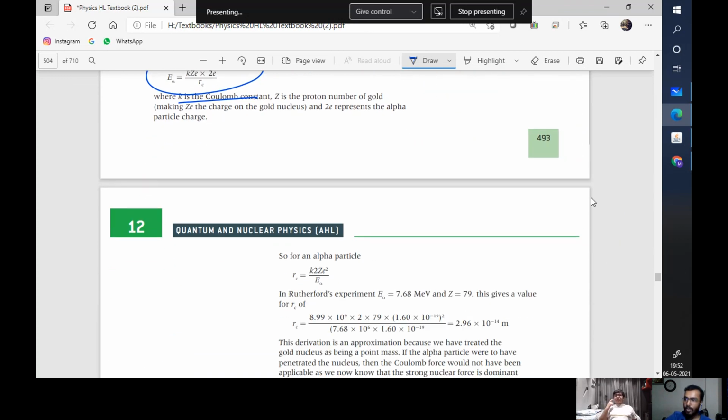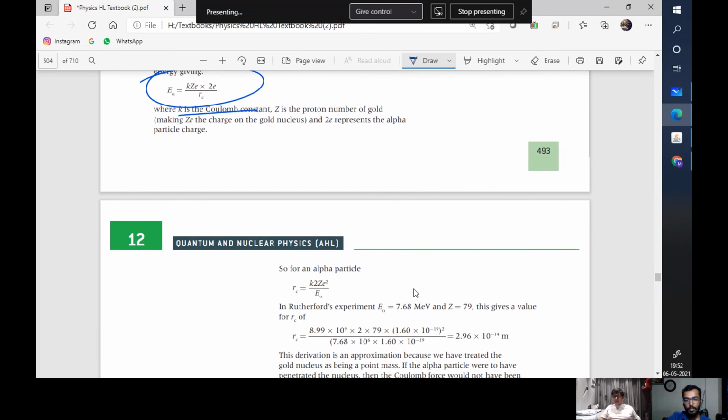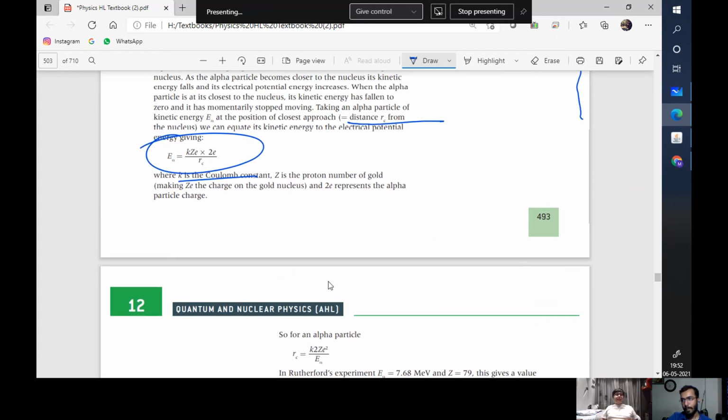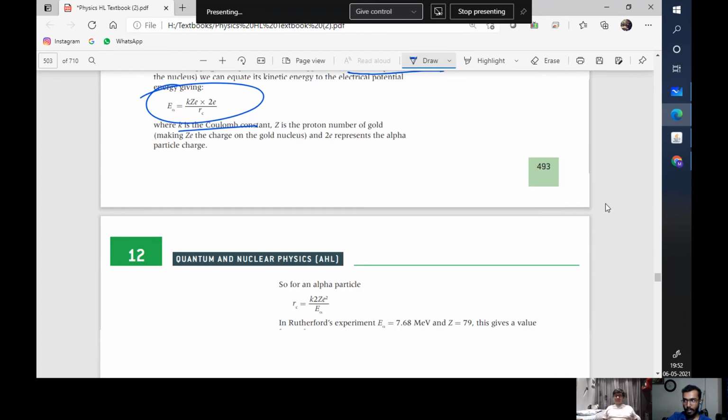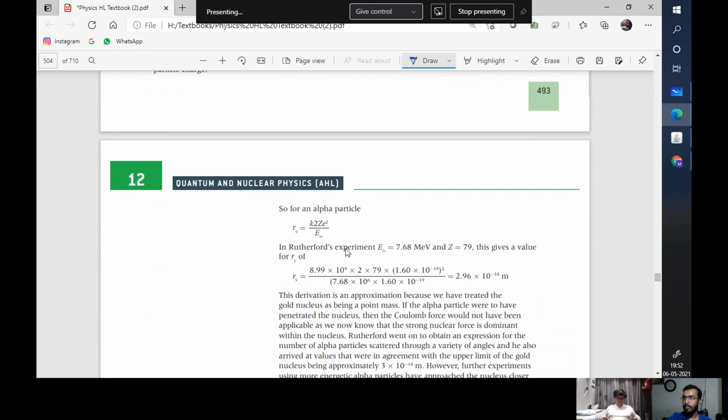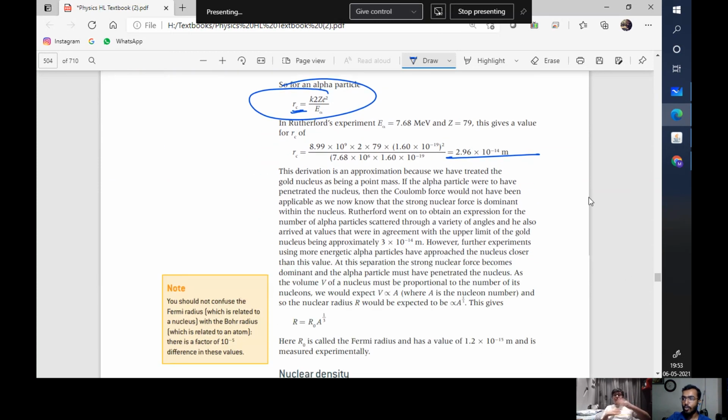Oh yeah, because the electron is also acting as a wave. Its movement will be affected by the amount of energy given to it. Yes. Not just its speed, but also how it will move. So with more energy, it can move like this. Correct. Now, for an alpha particle, they are finding the most probable radius, and they found it to be 2.96 into 10 raised to minus 14.